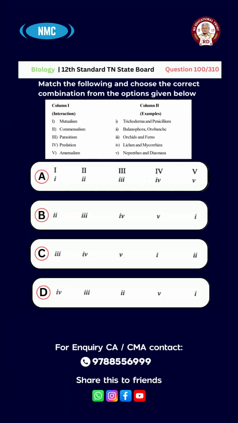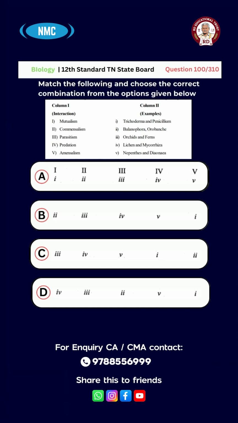Question number 100. Match the following and choose the correct combination from the given options below. Column 1 is interaction. Column 2 is examples. So, under column 1 we have 1 mutualism, 2 commensalism, 3 parasitism, 4 predation, 5 amensalism. Under examples we have 1 Trichoderma and Penicillium, 2 Balanophora and Orobanche, 3 orchids and ferns, 4 lichen and mycorrhiza, 5 Nepenthes and Dionaea.